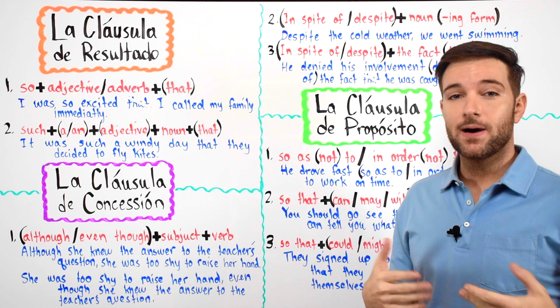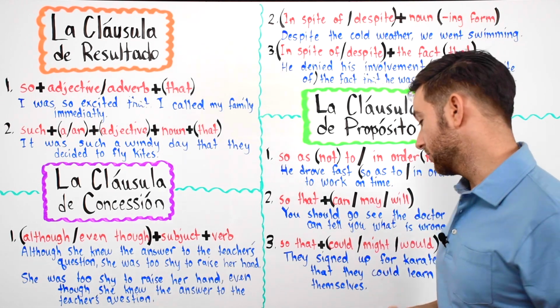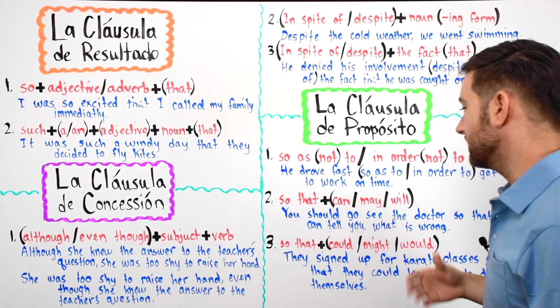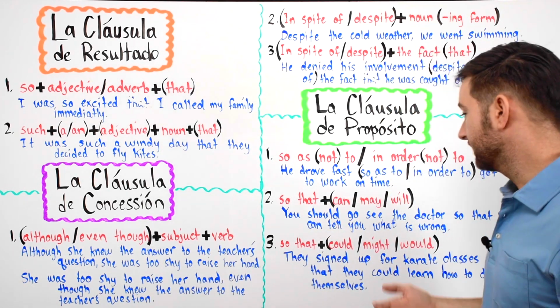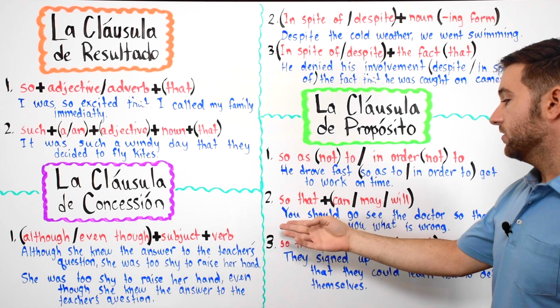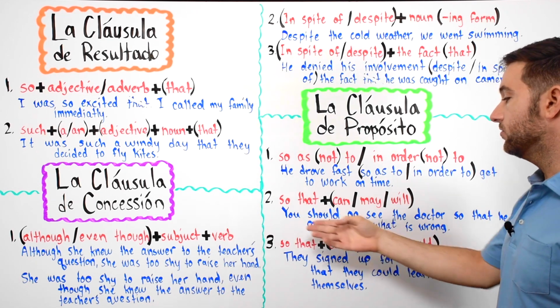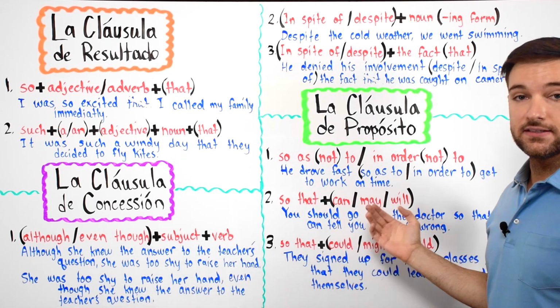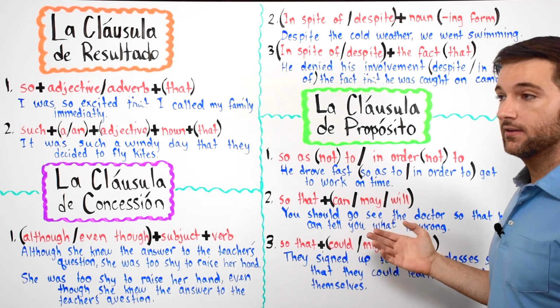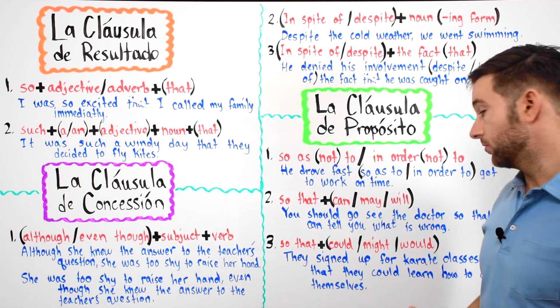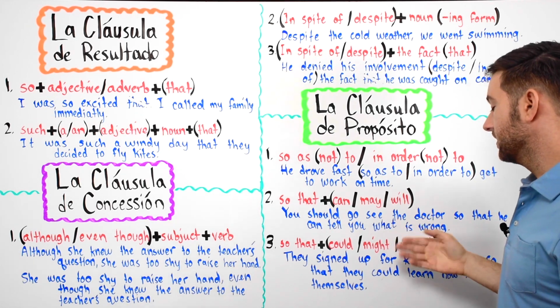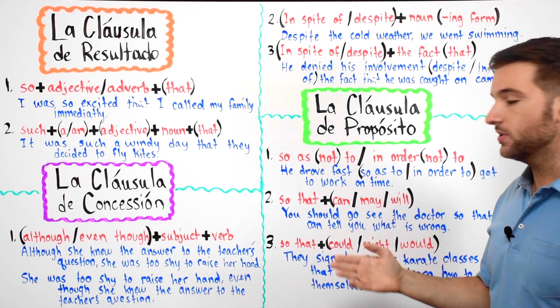Usamos esta forma para hablar sobre algo en el futuro, okay? We use this to talk about something that's going to happen, like, in the future, okay? So, deberías, right? You should go. Deberías ir. You should go, okay? And then to see, how do you say see? Ver, okay? Deberías ir a ver al doctor, okay, to the doctor, or we don't say to the doctor in English, we just say you should go see the doctor.